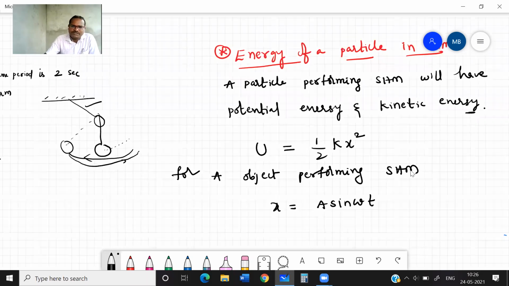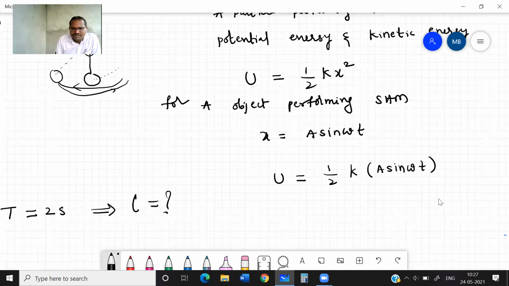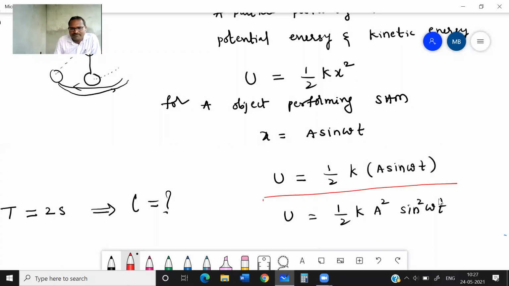Now substitute there and you will get potential energy U is equal to half k into (a sine omega t) whole square. Means potential energy is equal to half k a square sine square omega t. This is the potential energy of any system or particle performing SHM.